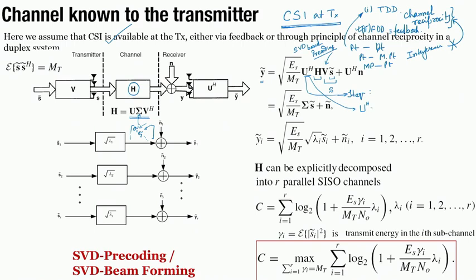So, now if we concentrate on the set of equations, we have U Hermitian multiplied by H, which gets expanded as U sigma V Hermitian, and V is the precoding at the transmitter, plus U Hermitian noise because of receiver processing. So, now what you see is that U Hermitian U is identity, V Hermitian V is identity. We are left with sigma times S. So, that is what you get over here, sigma times S.